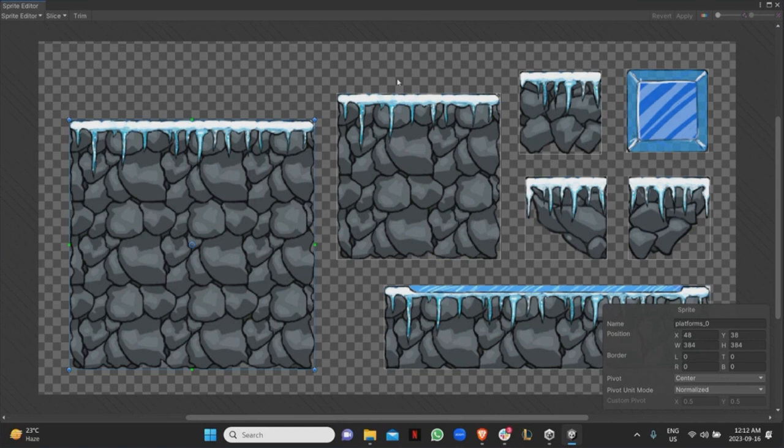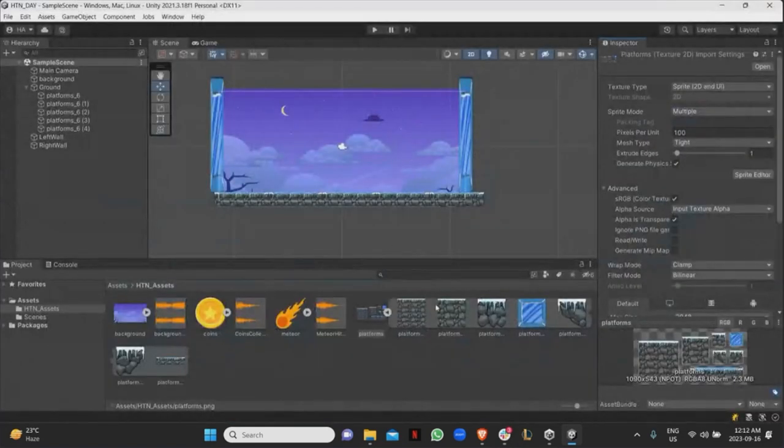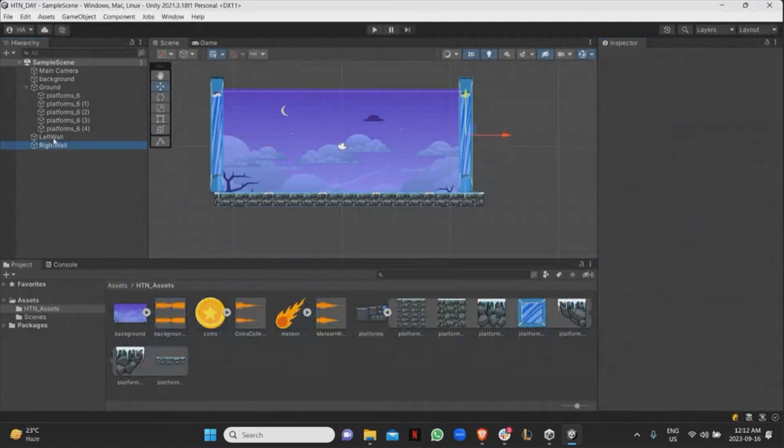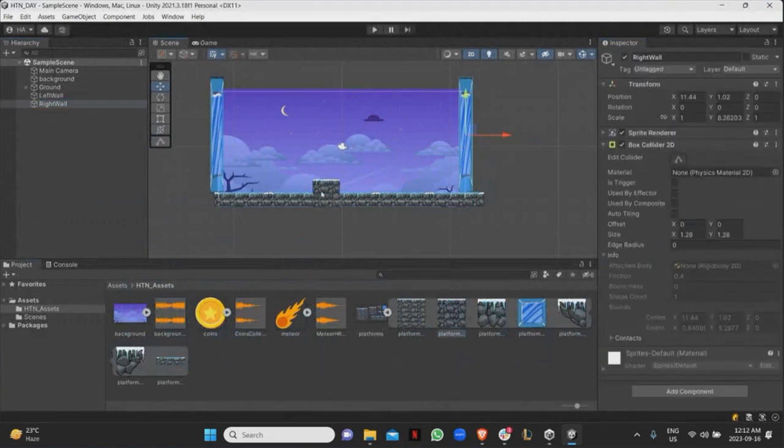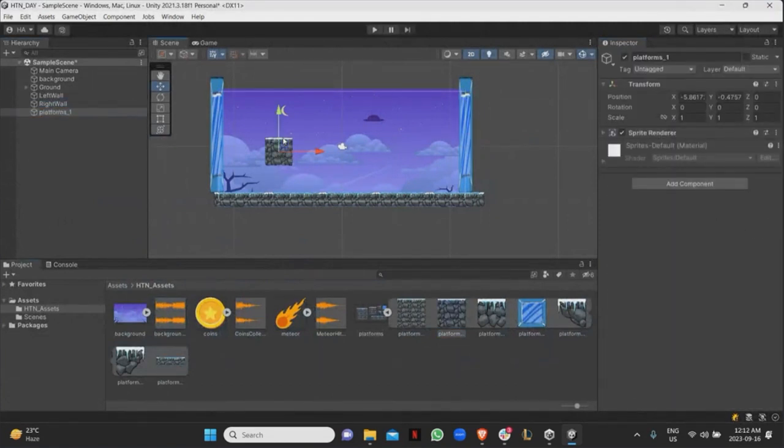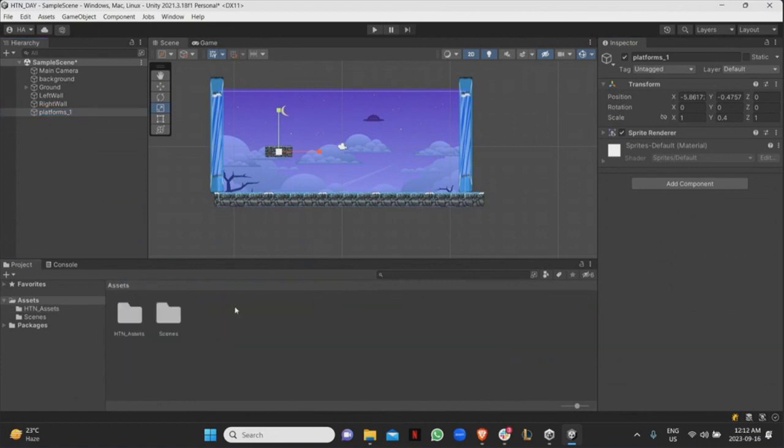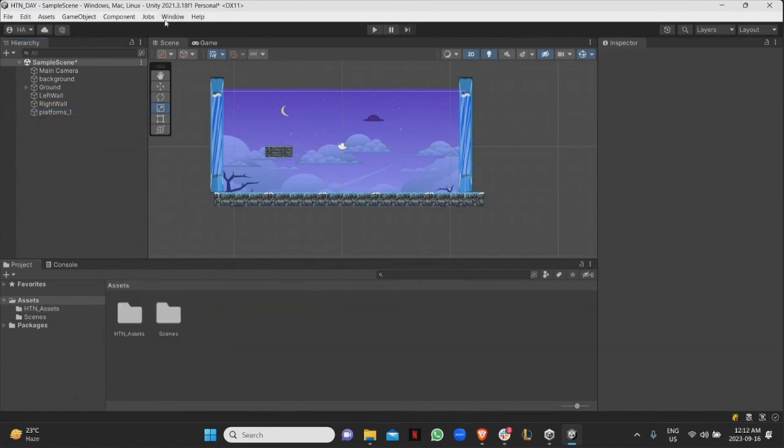So now I have this going. I want to add different platforms. So I'm just going to add this platform over here. I think it's too thick, so I'm just going to reduce its size a bit. Looks a bit weird, but that's fine. So that's going to be one platform. So now would be a good time to explain what a prefab is.